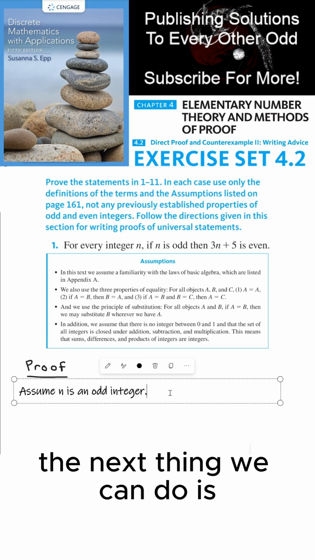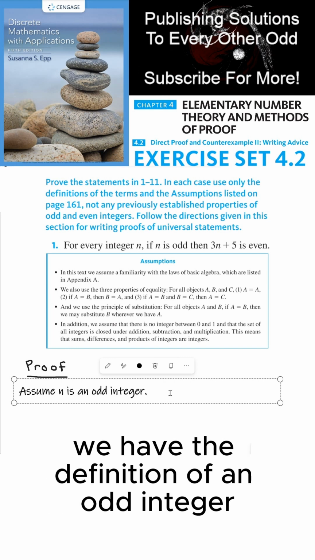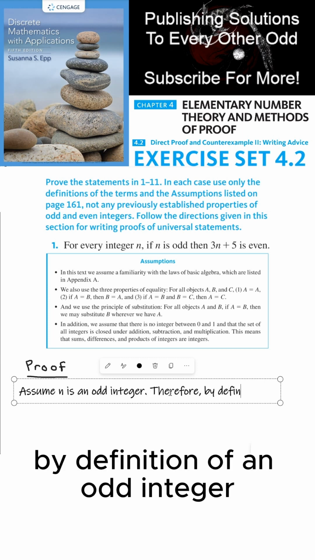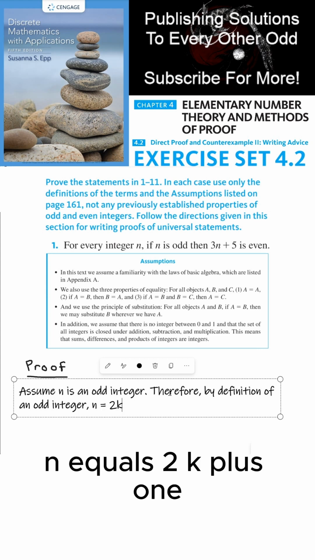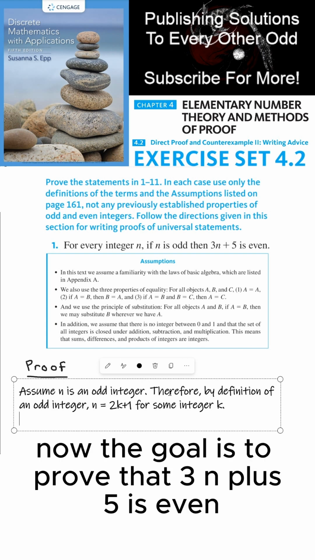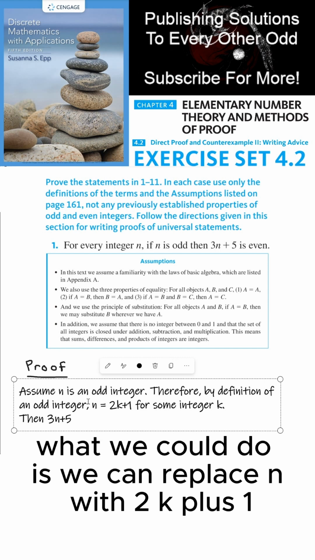The next thing we can do is explain what it means to be an odd integer. We have the definition of an odd integer, so we could say, therefore, by definition of an odd integer, n equals 2k plus 1 for some integer k. Now the goal is to prove that 3n plus 5 is even. So let's look at 3n plus 5. Well, what we could do is replace n with 2k plus 1.